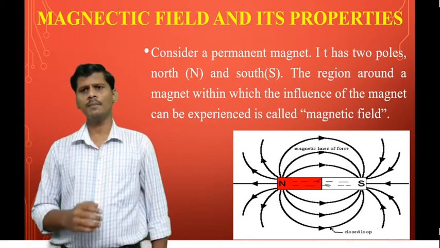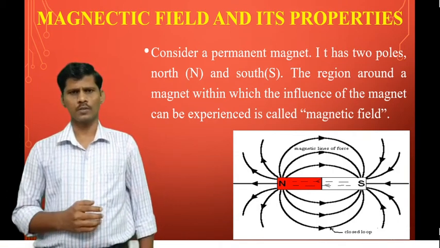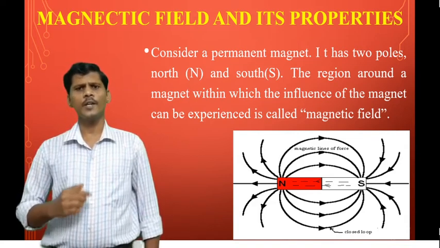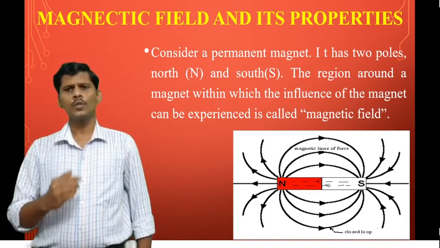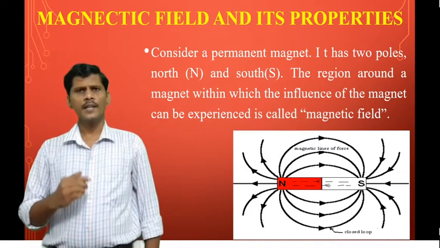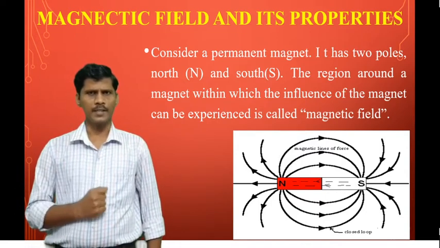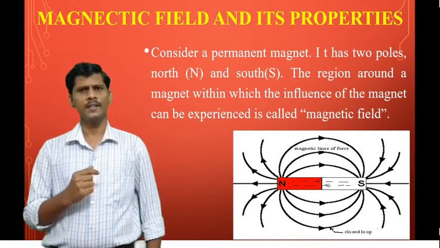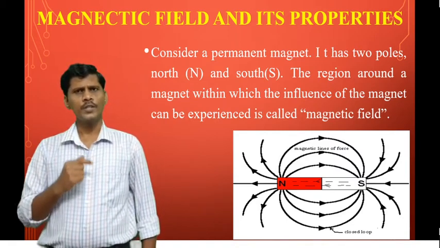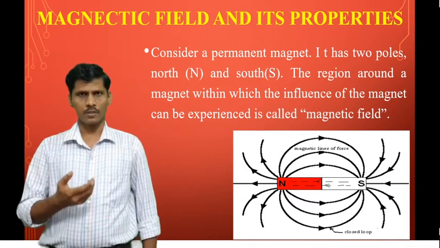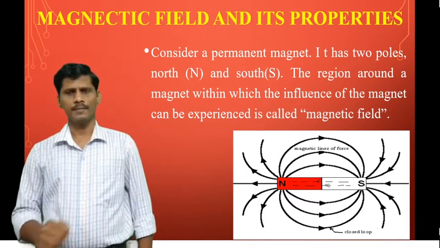Consider a permanent magnet. It has two poles, north pole and south pole. The region around a magnet within which the influence of the magnet can be experienced is called the magnetic field.